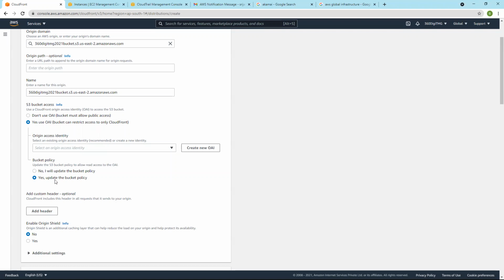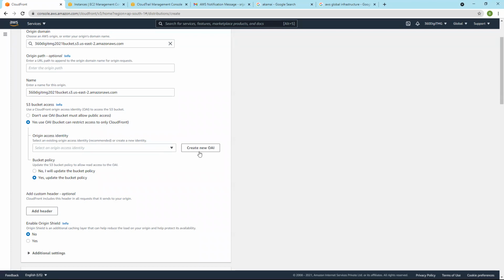Of course, it will ask you to update the bucket policy. Why? Because we should update the bucket policy to grant permission to the CDN only. Any other request coming from the outside internet should be denied. The S3 bucket should deny access to all the traffic except the requests coming from the CDN. Only CDN access or CloudFront access should be there.